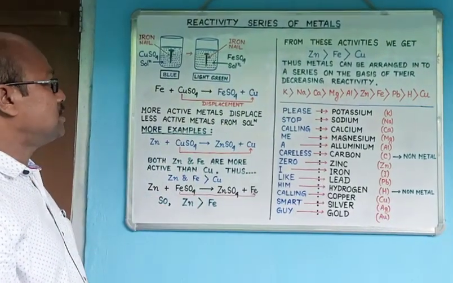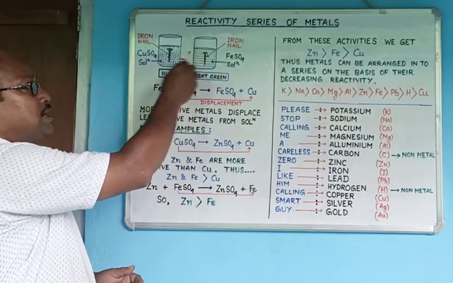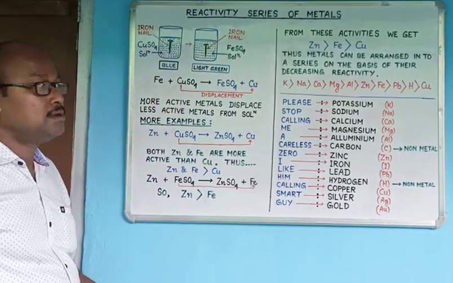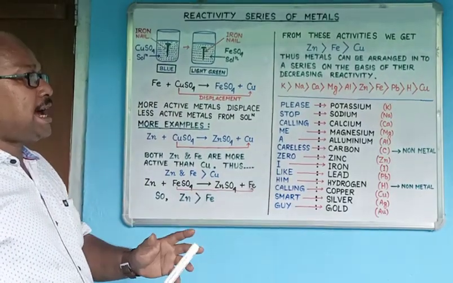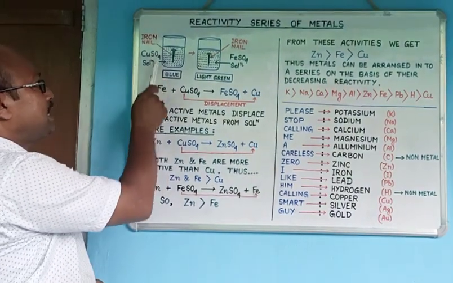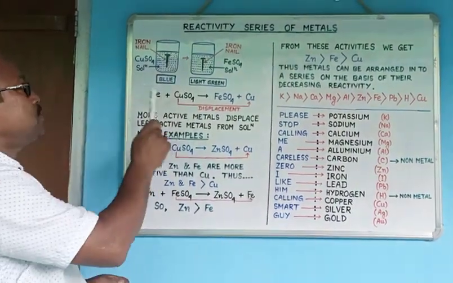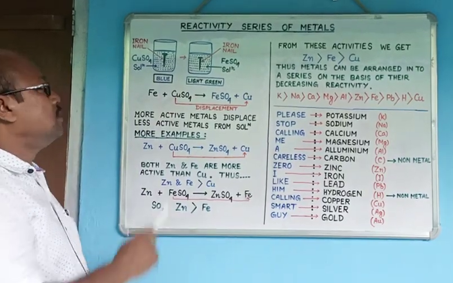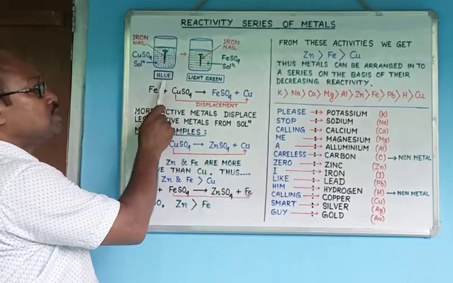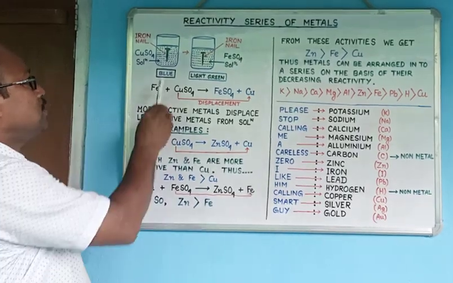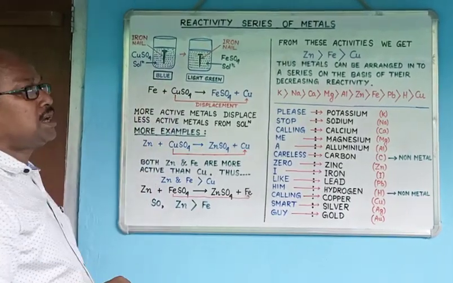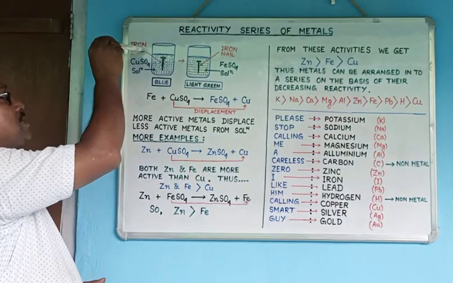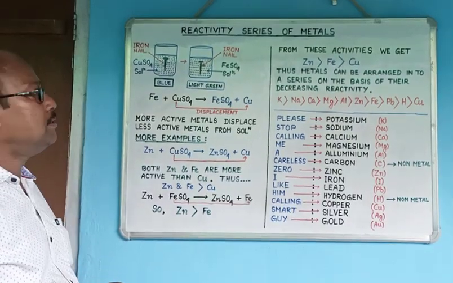To understand this, let us first try to understand this experiment. To perform this experiment, we have taken a beaker. In this beaker, we have placed some copper sulfate solution. The color of the copper sulfate solution is blue. Into this blue colored copper sulfate solution, we have immersed an iron nail.